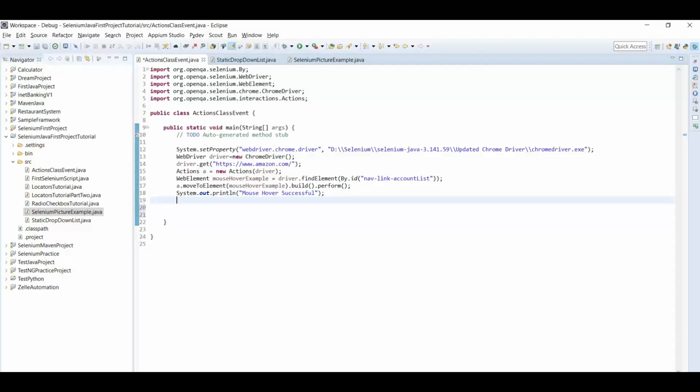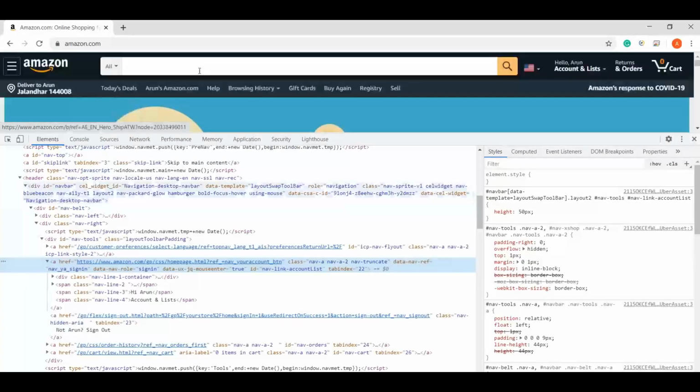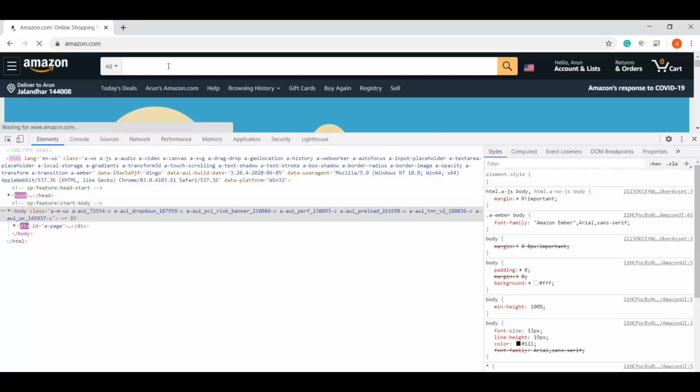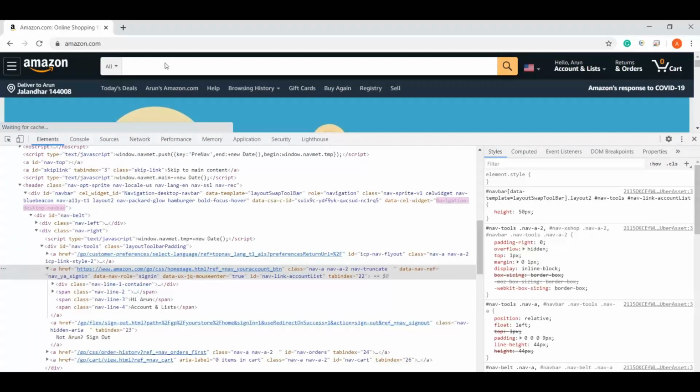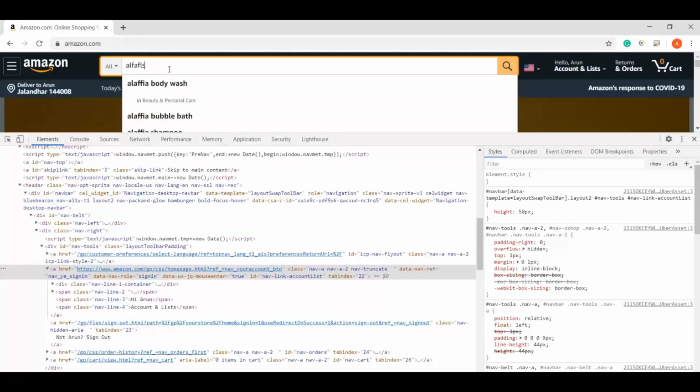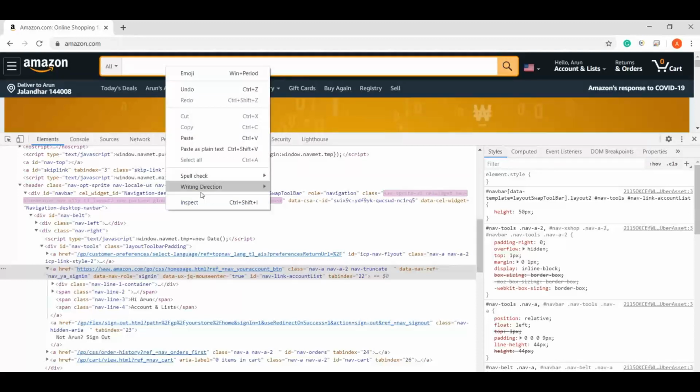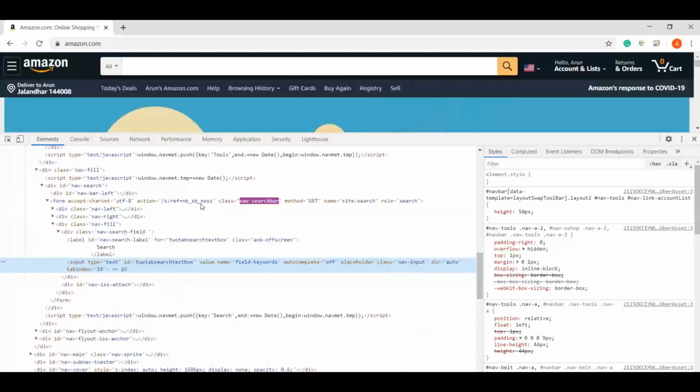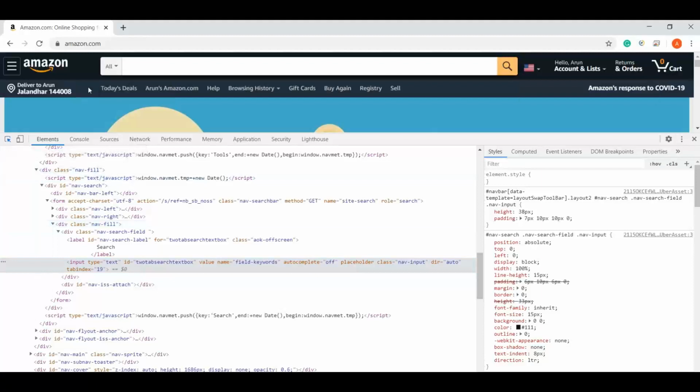So we can perform some keyboard operations as well, like we can click here. Before typing something here, if I reload amazon.com, we can't start typing. We have to first click here, and after that we can type something. So let me just inspect this. We have an id for this as well.